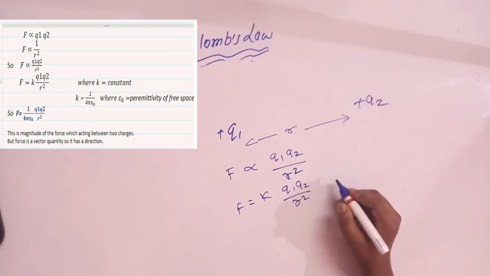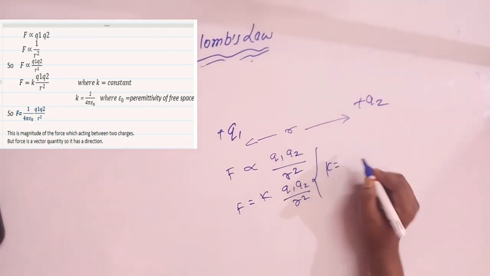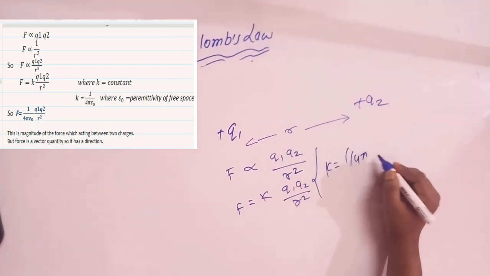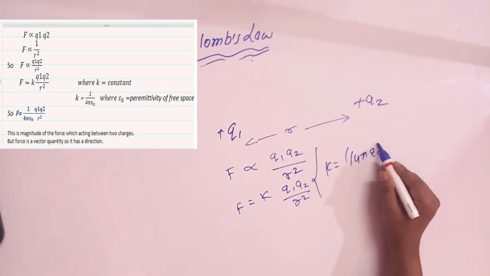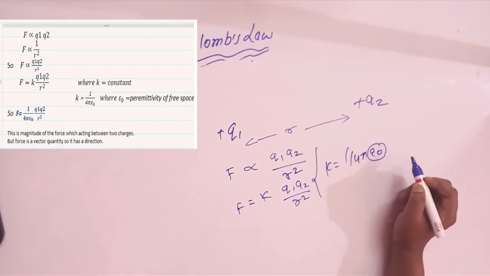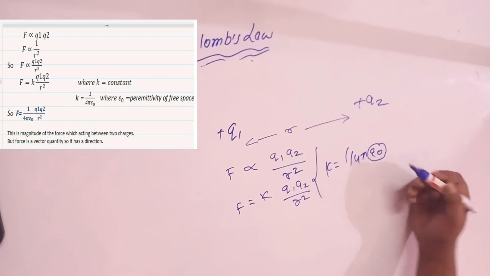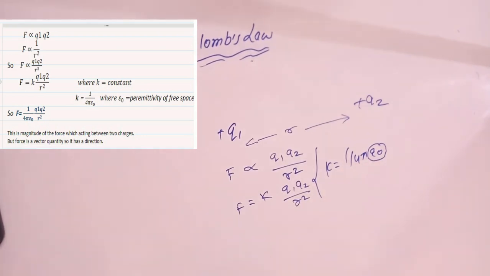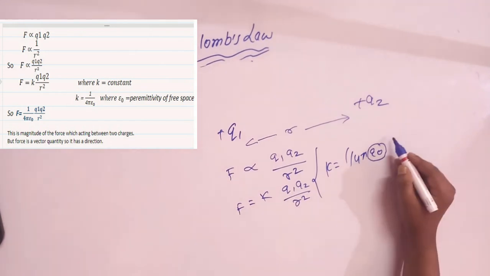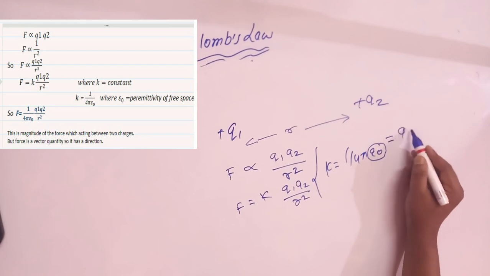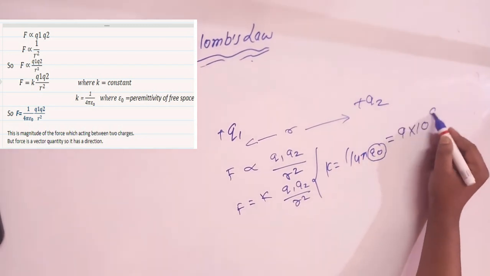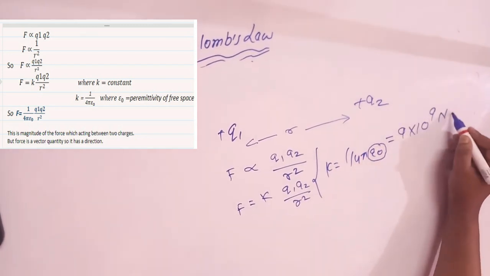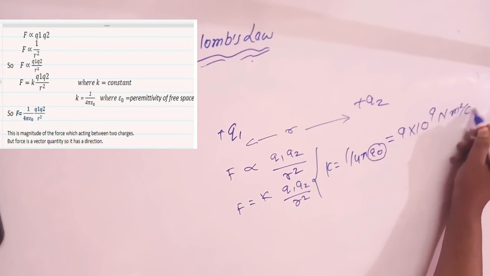The value of k is 1 by 4 pi epsilon naught, and this epsilon naught is the permittivity of free space, and the permittivity depends upon the medium. The value of this constant is 9 into 10 to the power 9 Newton meter square per coulomb square.